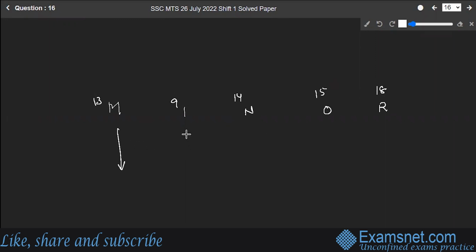Let's add 1 to them. 13 plus 1 is 14, the position of N. 9 plus 1 is 10, the position of J. 14 plus 1 is 15, the position of O. 16 is the position of P. 19 is the position of S.